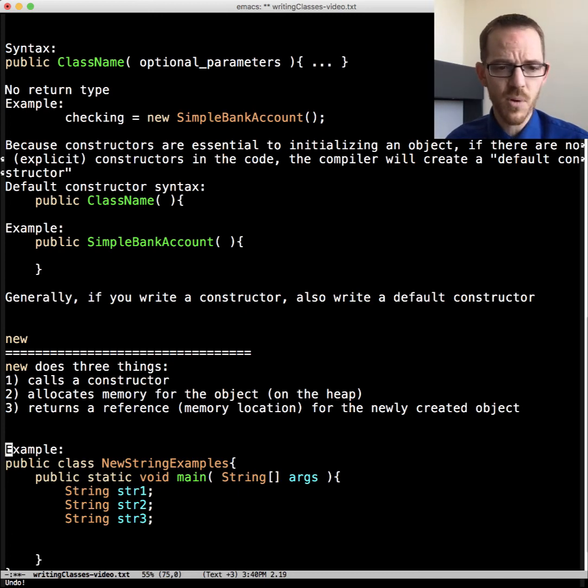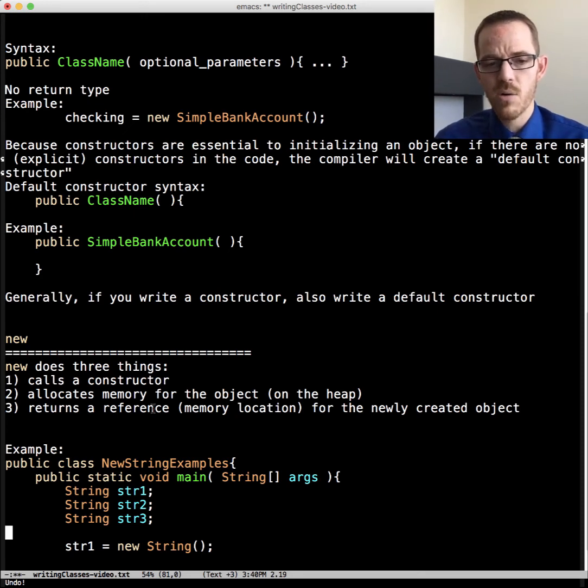Here I've declared 3 string references, string 1, string 2, string 3. Let's call new 3 different ways. We can call new with no arguments, and that's going to create an empty string. Right now, if we execute the code, string 1 would be referencing a string object which is storing an empty string. String 2 and string 3 are null.